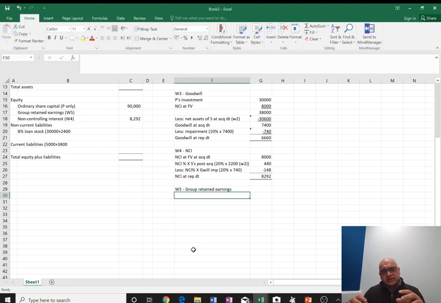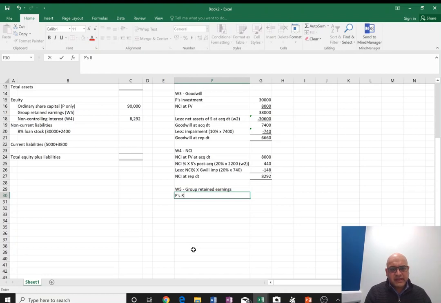Subsidiary's retained earnings, but only post-acquisition, and parent share. And any share that belongs to parent of associate's post-acquisition profits will also be added to this. So that becomes that pot. And any kind of adjustment that affects parent's profit, like goodwill impairment or say the PERP, will go in here.